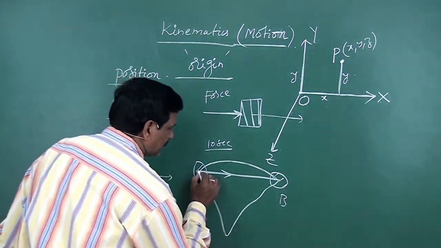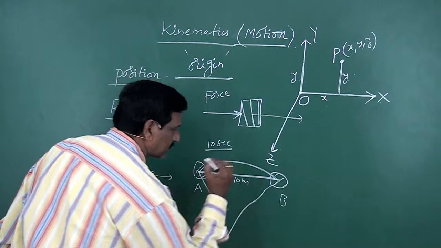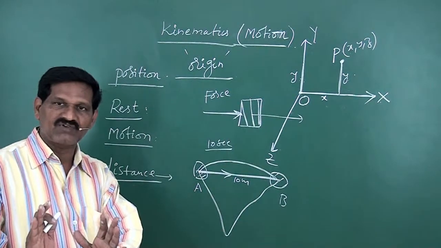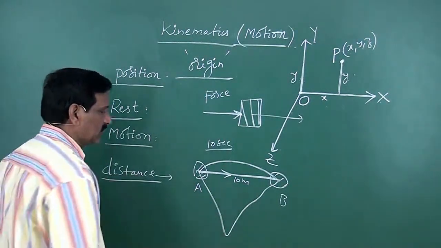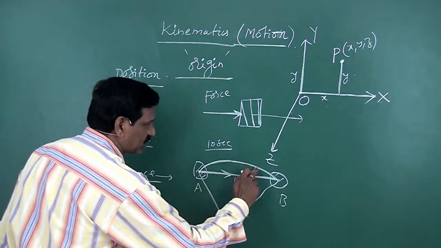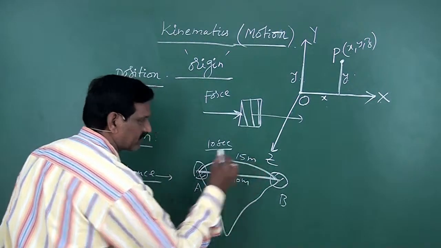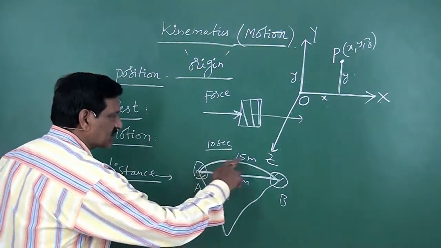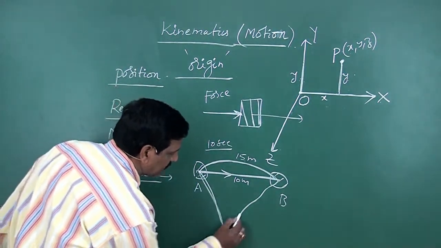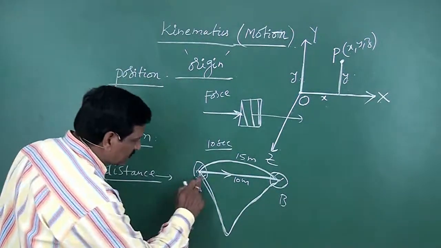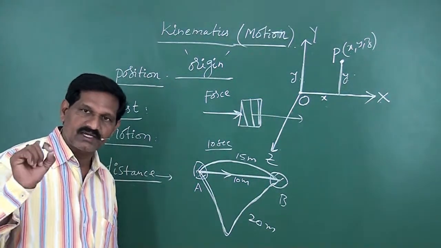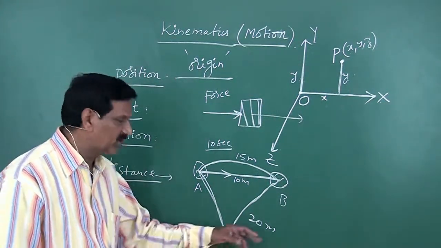So here, if the length of this path is 10 meter, then when the body moves from A to B along this path, the distance covered is 10 meter. Similarly, if the body moves along this path and its length is 15 meter, then the distance covered in this case is 15 meter. Similarly, when the body moves from A to B along this path, if its length is 20 meter, then the distance travelled by the body is 20 meter.